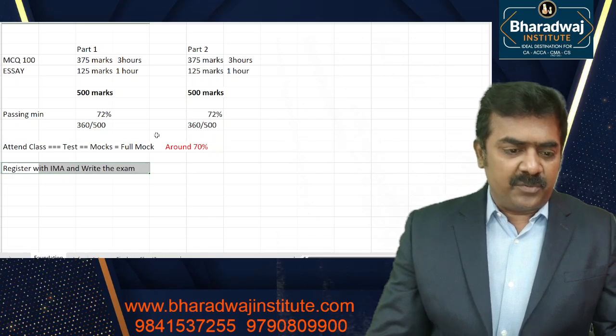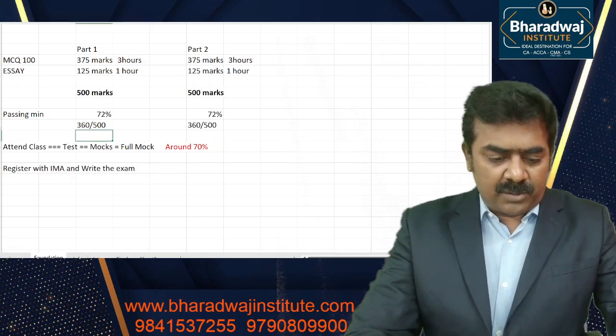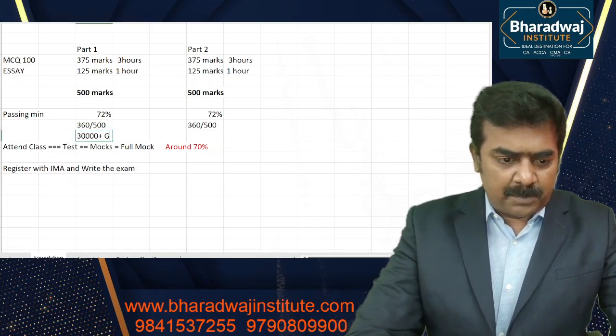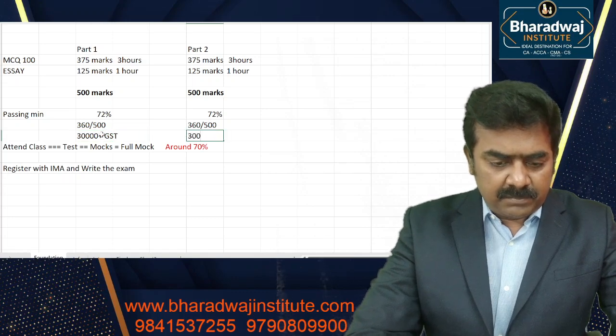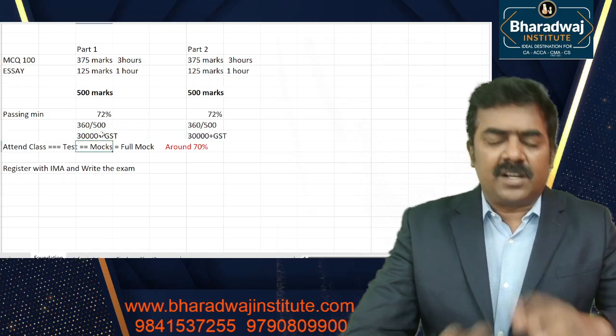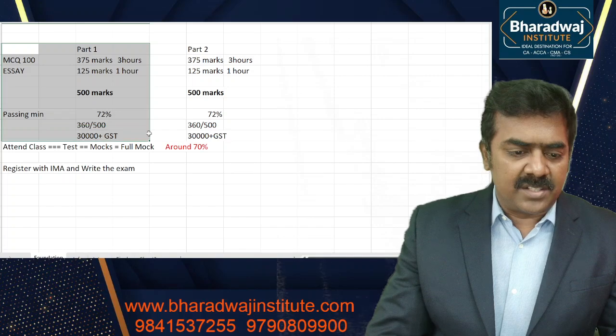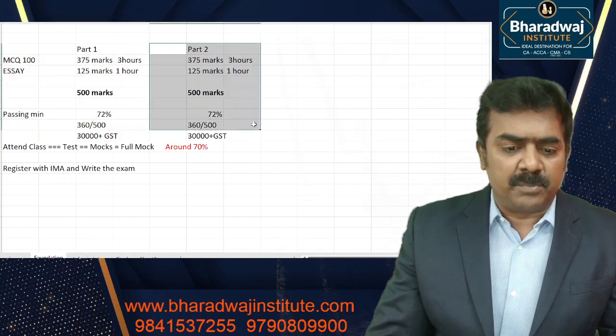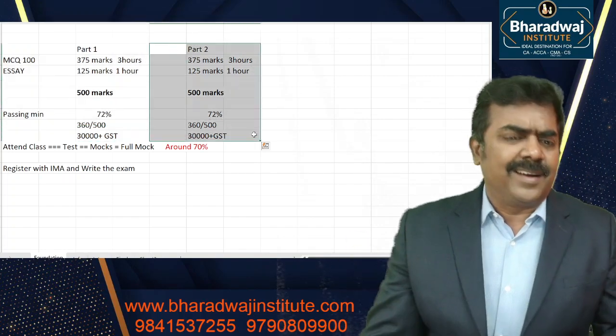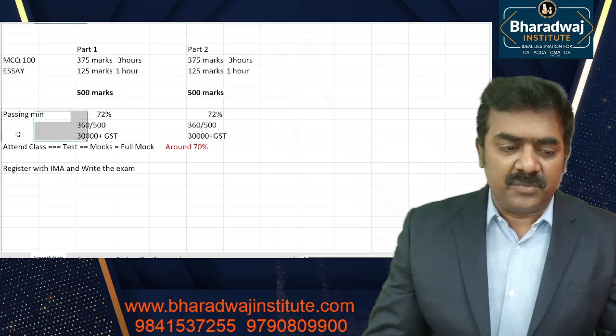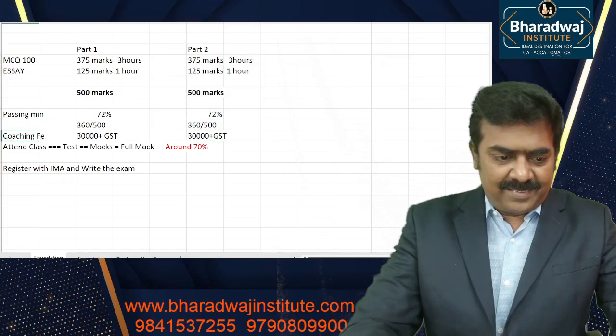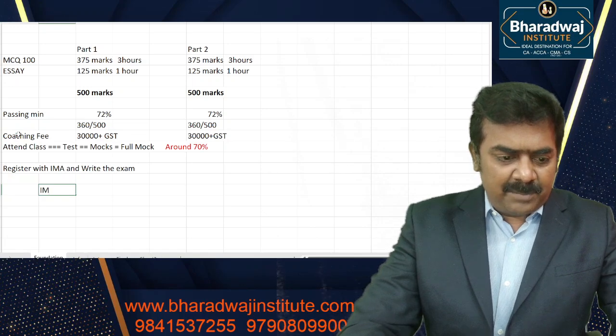Simple. Coaching fees per part will cost you somewhere around 30,000, plus applicable GST. Coaching fees, part 1, sorry, 35,000. Part 2, 35,000. It will cost you around 70,000. That is the coaching fee. Then IMA registration.